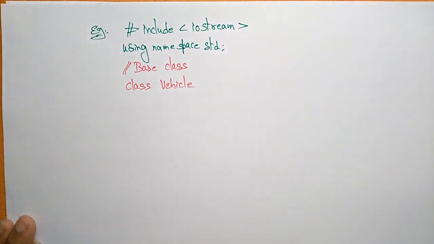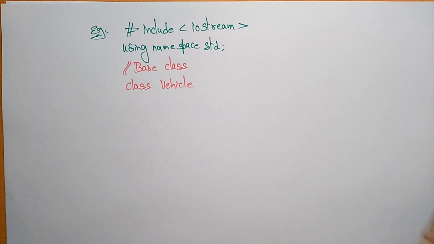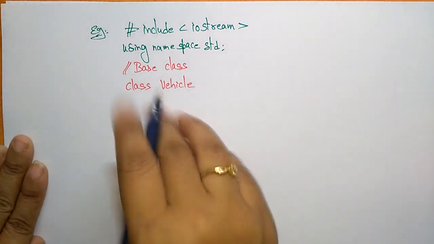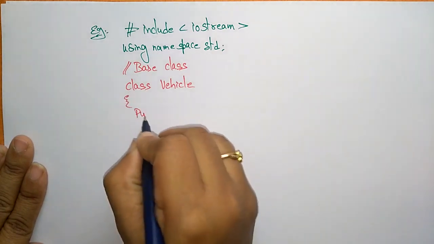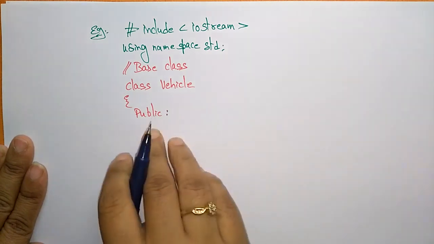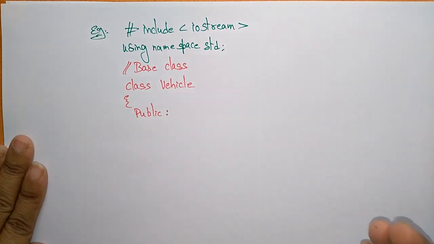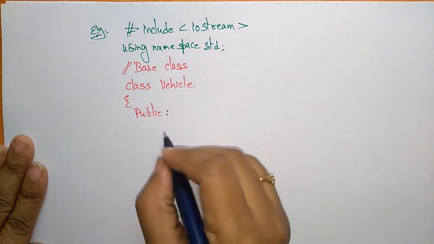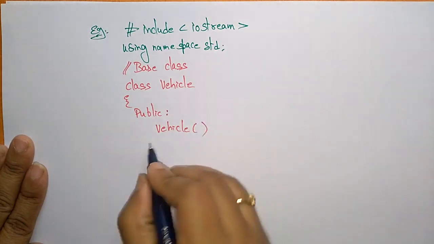I am taking the example which I explained in the inheritance: a group of vehicles, maybe a car, truck, bus. Here the class vehicle is the base class. I am declaring the items as public, because whenever I use public, these class properties can be inherited by other classes.